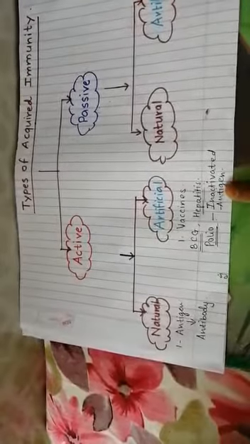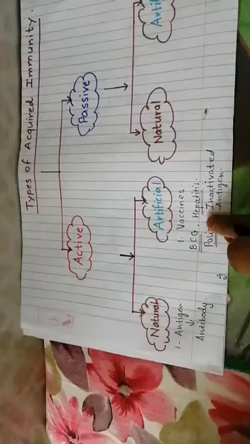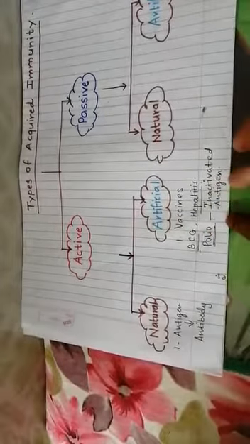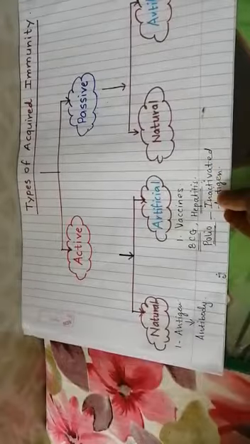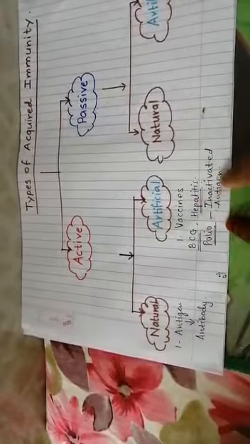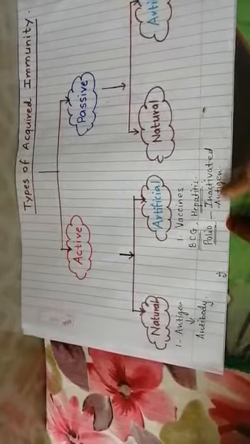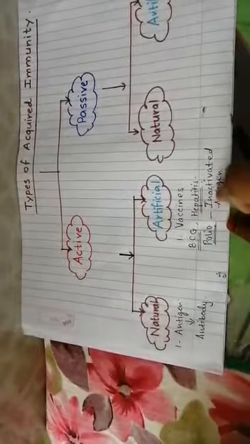These inactivated antigens, when inserted into the body by any means, by injection or by drops, because they are inactivated, they cannot cause the disease, but our body will be exposed to that antigen.